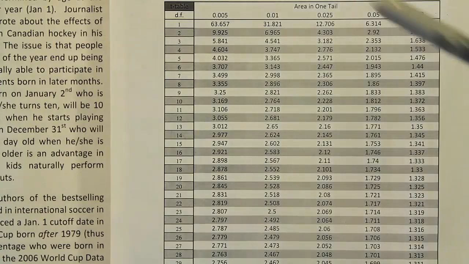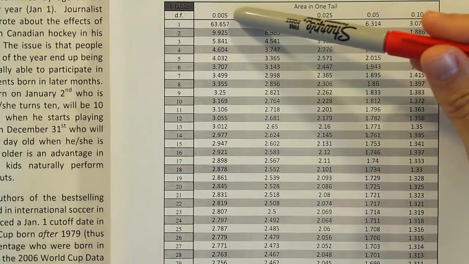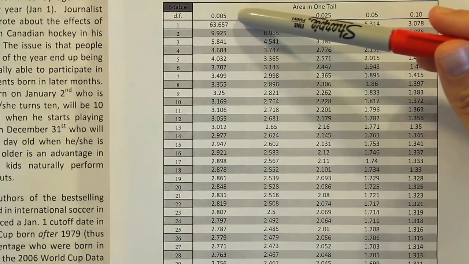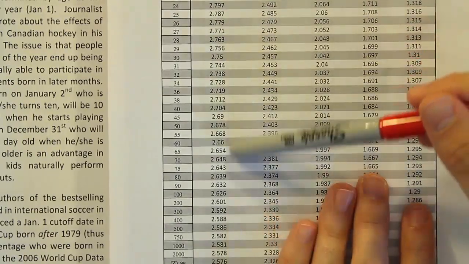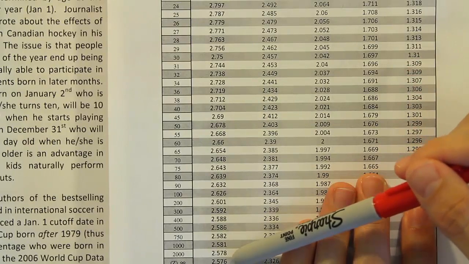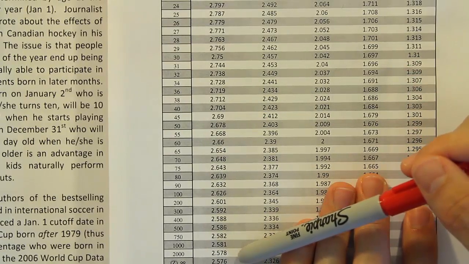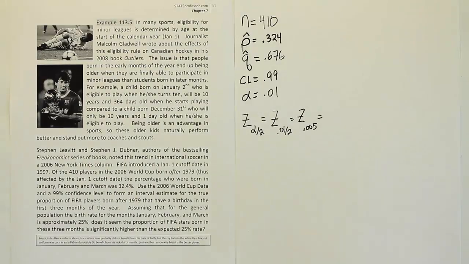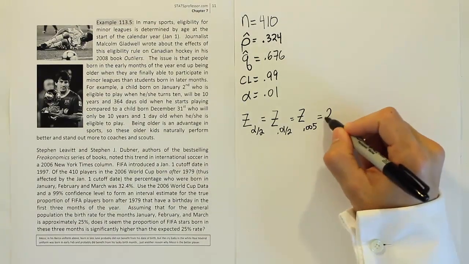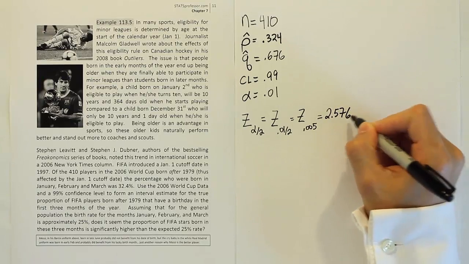Okay, so we're looking up 0.005 in one tail and moving down the table all the way to the bottom where the z-scores are located. We find the answer to be 2.576. So we found 2.576 for our critical value.